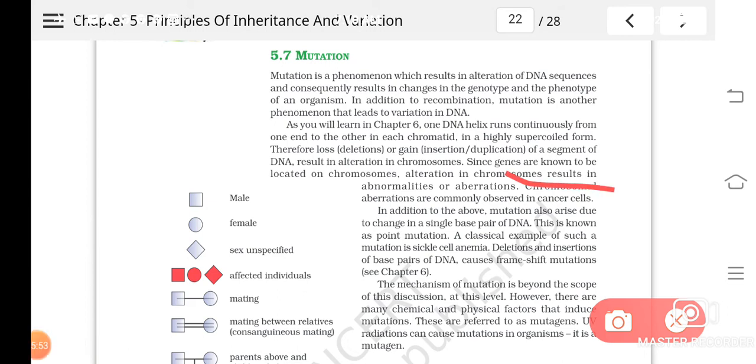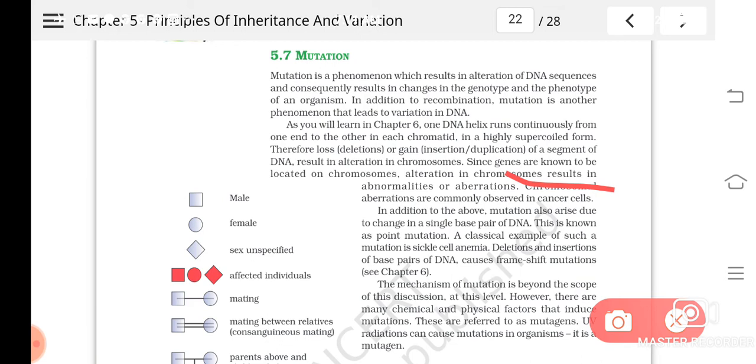Understood? So point mutations can happen due to a single base pair change. Instead of A, if a G is added, or instead of a T, a C is added, likewise if any change happens, that will result in mutation, that is known as point mutation. And a fragment of the DNA may get lost, or sometimes may get added or duplicated.